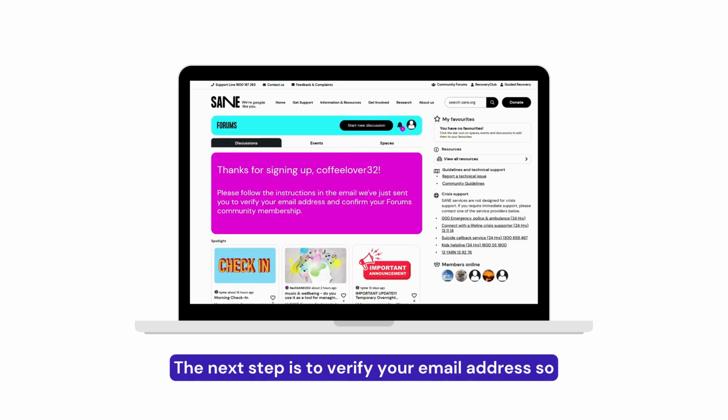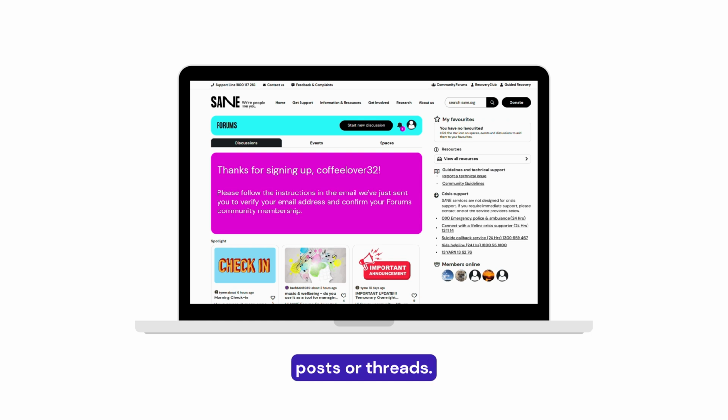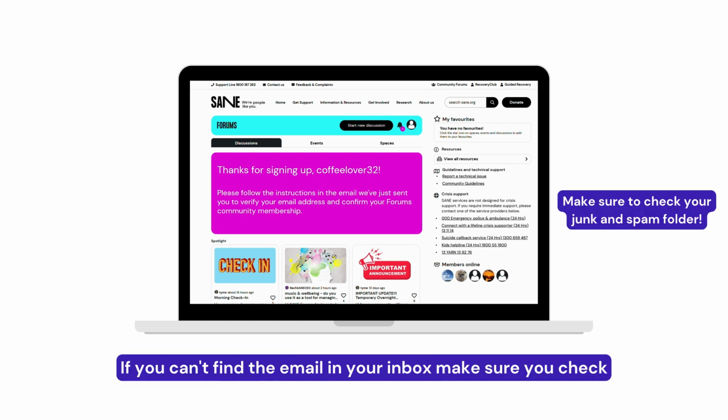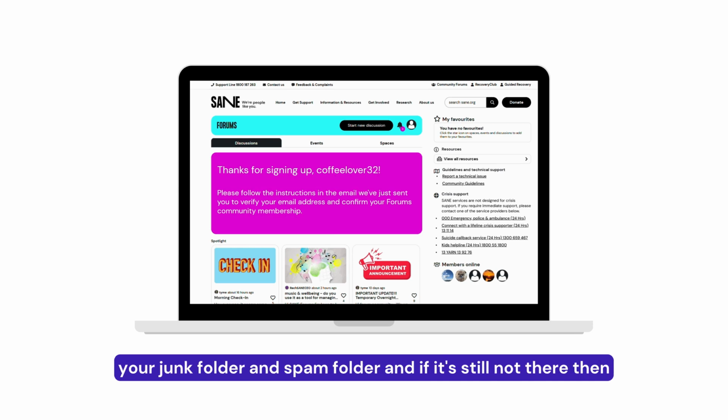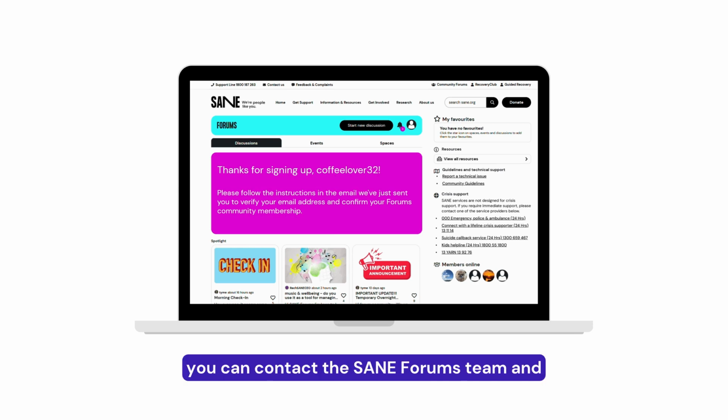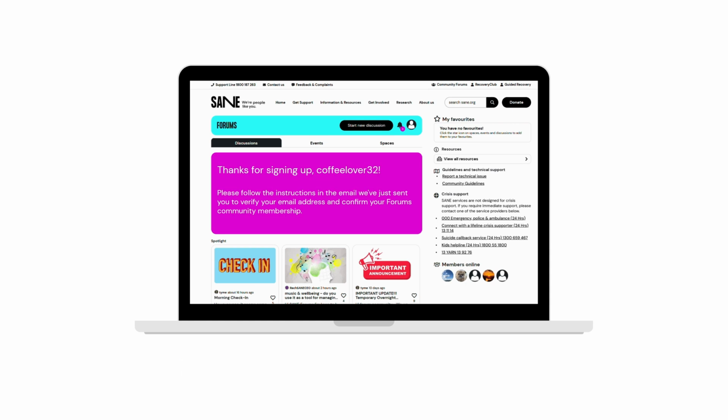The next step is to verify your email address. So in your inbox, you should receive an email asking you to verify it. If you don't verify it, you won't be able to create any new posts or threads. If you can't find the email in your inbox, make sure you check your junk folder and spam folder, and if it's still not there, then you can contact the Sane Forums team and they'll be able to manually verify your email.